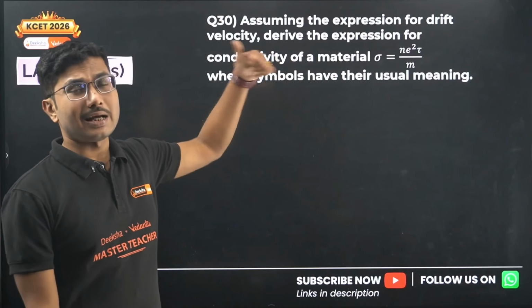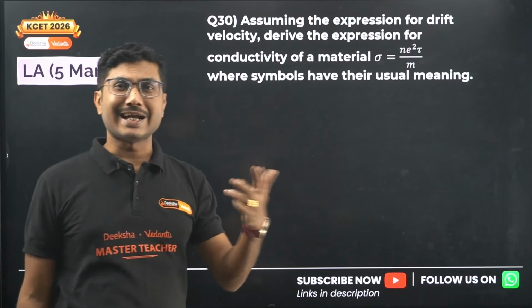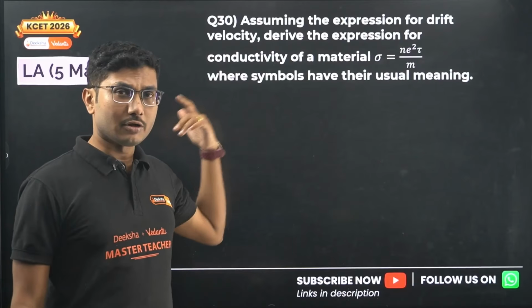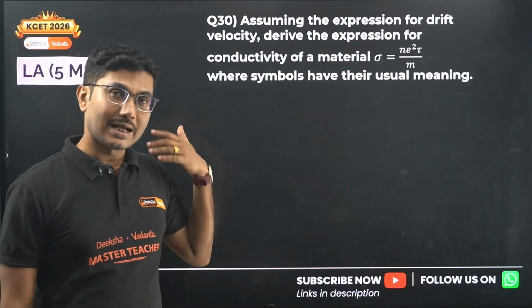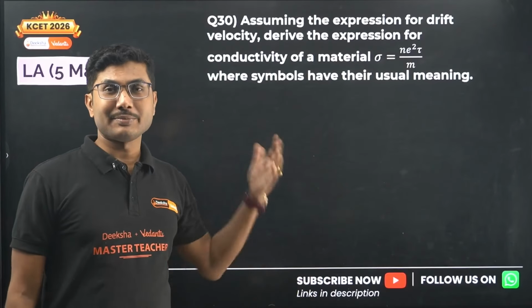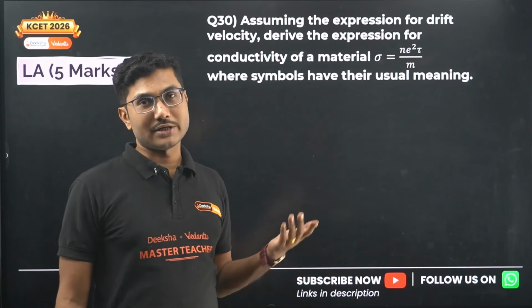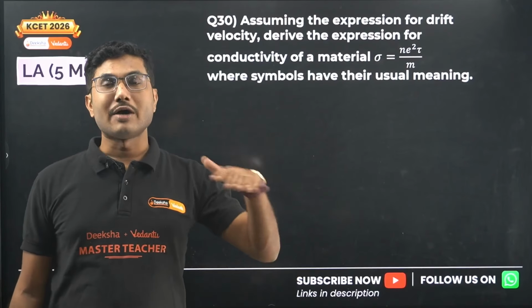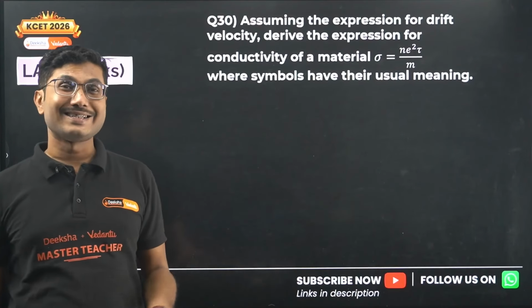Now this question I have not seen in the first paper, but this question is very common in the second and third paper. Previously also improvement exams used to be held. From last year onwards, they have legalized the improvement. There is no improvement or supplementary exam. You can attempt as many times as you want. Previously it was only if you had failed in the first paper that you could attend the second or third paper.